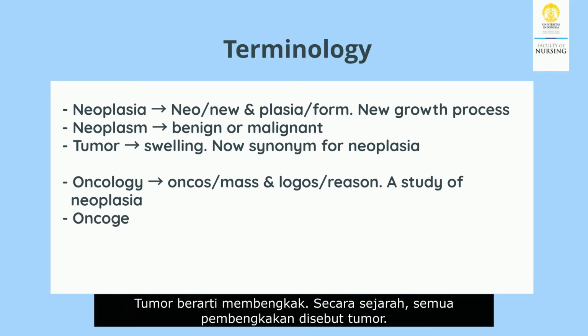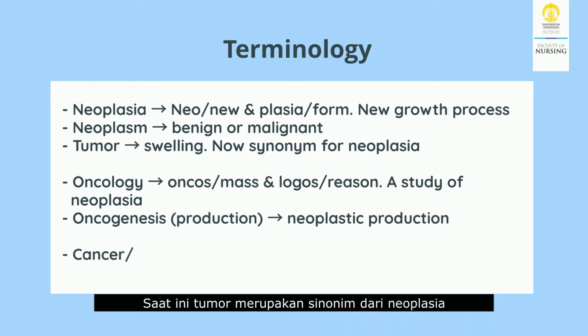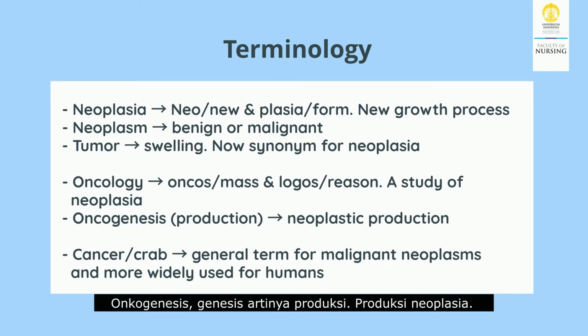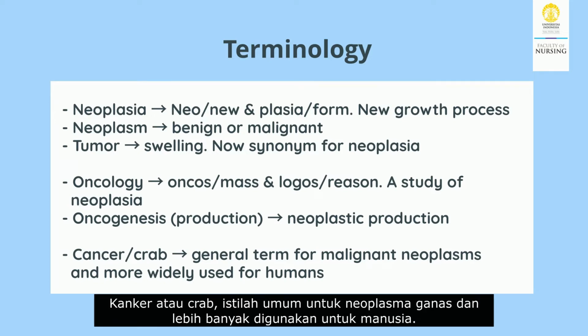Tumor means swelling. Historically, all swellings were called tumors. Today, tumor is a synonym for neoplasm. Oncology comes from the word onkos, which means mass, and logos, which means reason: the study of neoplasia. Oncogenesis, genesis meaning production, is neoplastic production. Cancer, or carcinoma, is a general term for malignant neoplasms, and is more widely used for humans.